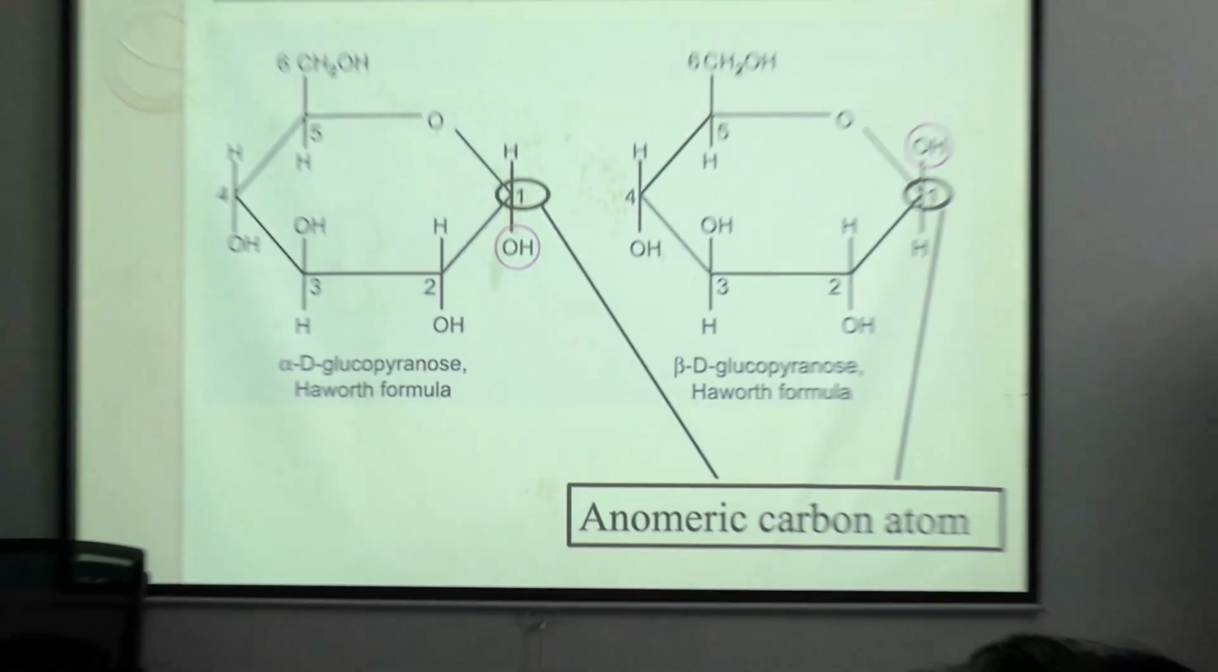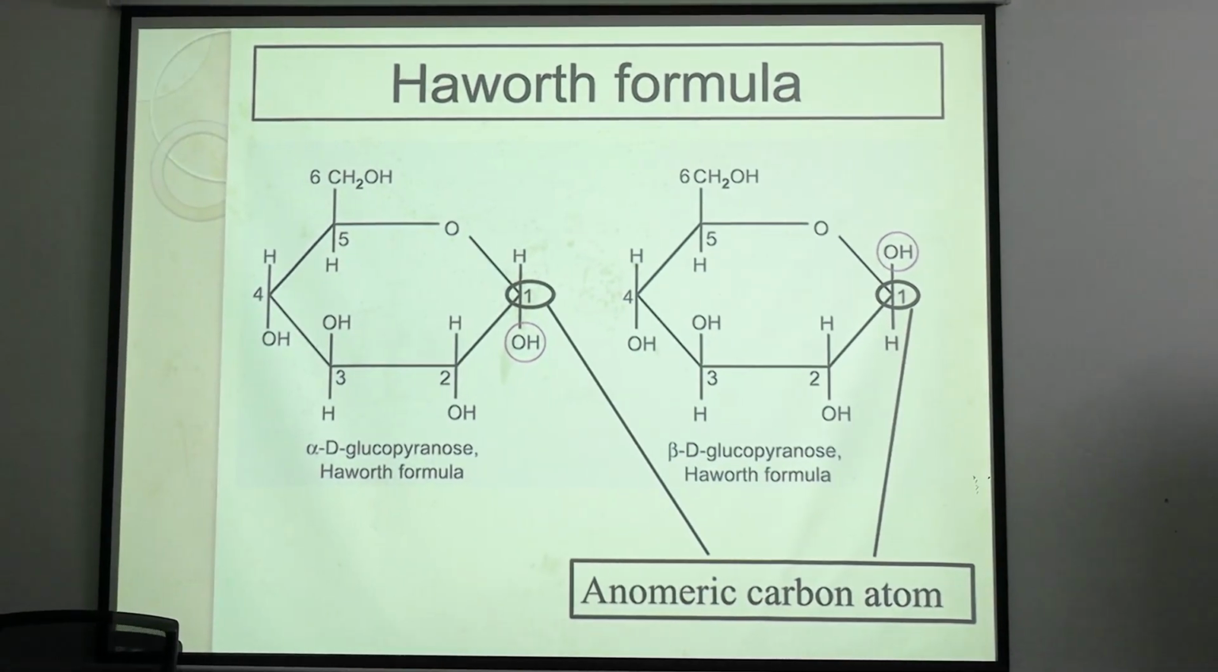When the OH group of anomeric carbon lies below the glucose ring, it is alpha, and when it lies above the ring, it is beta. See? Clear? Anomeric carbon atom, which one is anomeric now? C1. So C1 creates 2 isomers, they are alpha and beta.